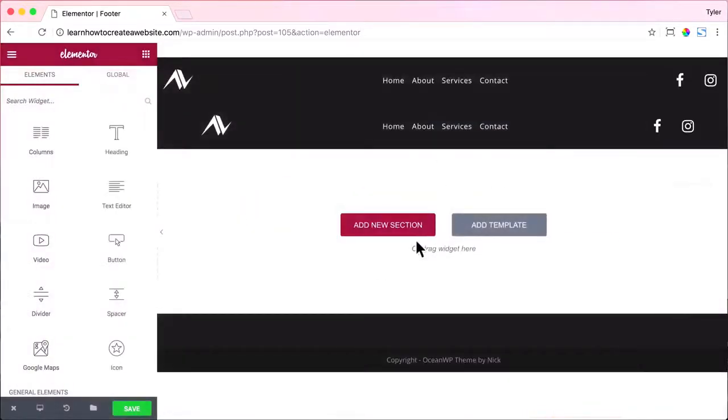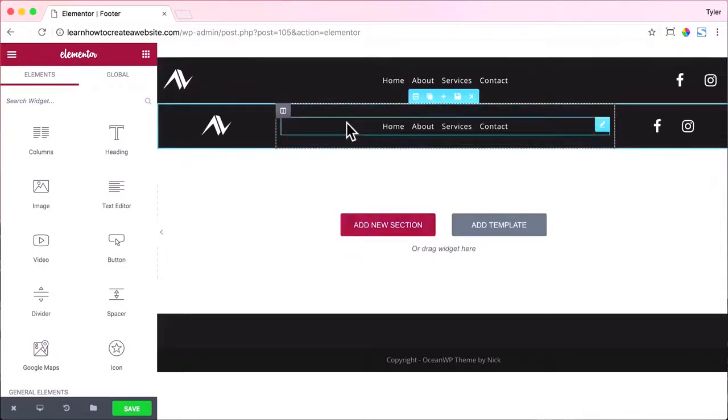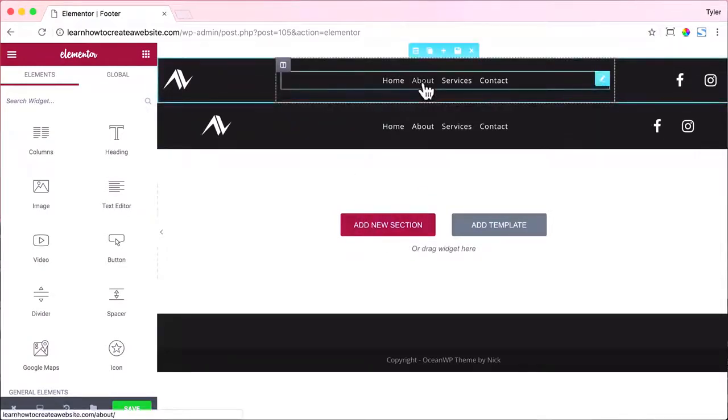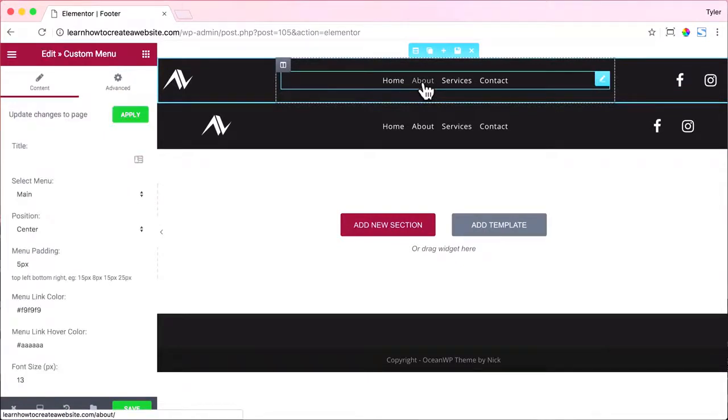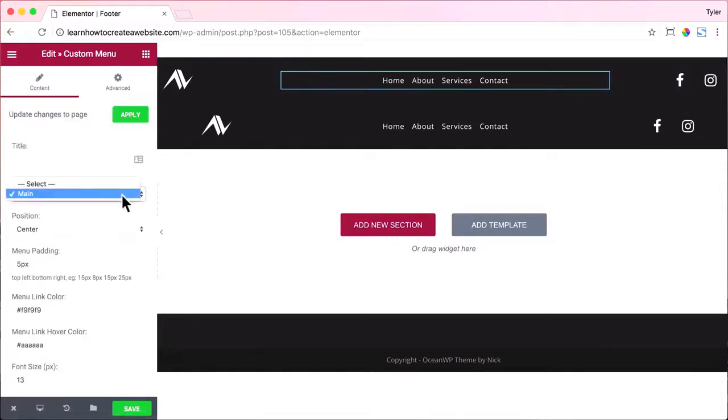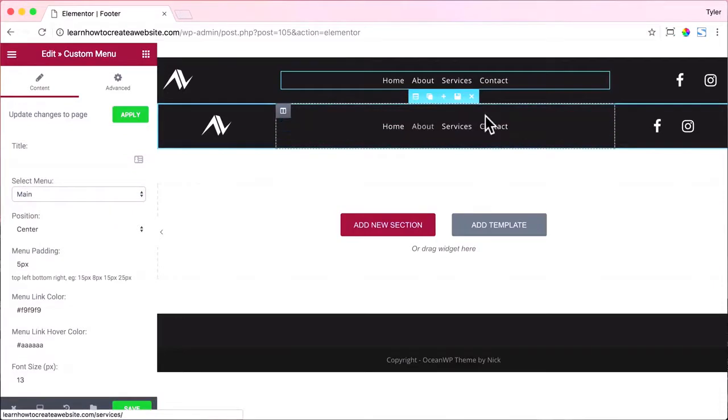And here we're looking at doubles because one is a desktop version and one is a mobile version. So the desktop version will only show on the desktop and the mobile version will only show if you're on a phone or a screen that's really small. So to make sure that your menu is in here, again, just click on it and go to Select Menu and make sure it says Main or whatever you named your menu.